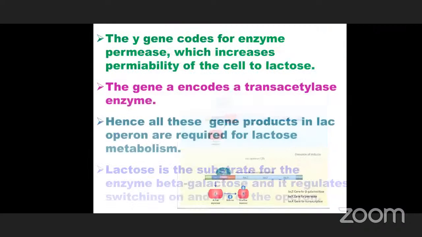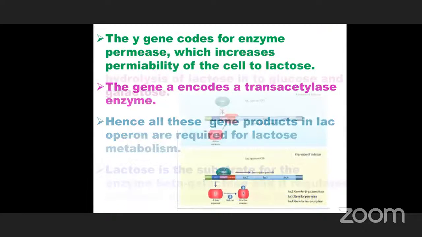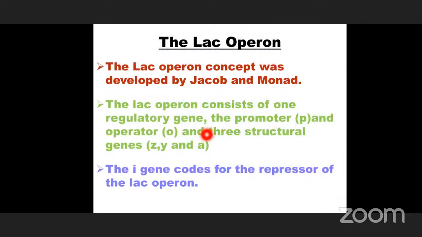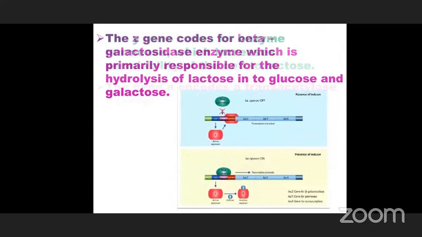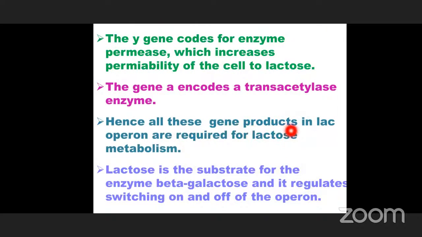Hence, all these gene products in the lac operon are required for lactose metabolism. These three structural genes, and the promoter as well as the operator and a regulatory gene, these are the main components. The gene products in the lac operon are required for lactose metabolism.